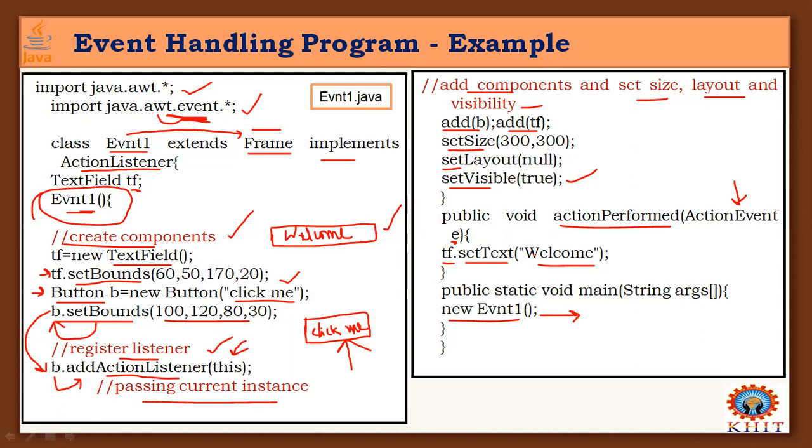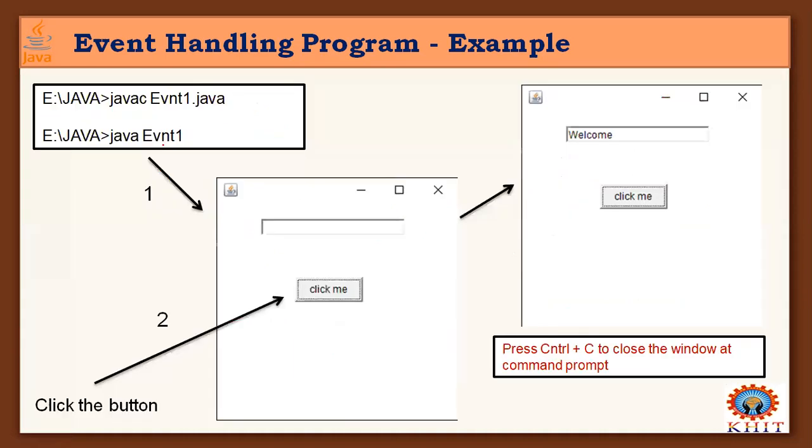Okay. Then what is the output of this? Run it as usual: compile it first with javac Event1.java, then run it directly using the java command, java Event1. Then it displays a window like this, with one text field and one button. The button text is "Click me".